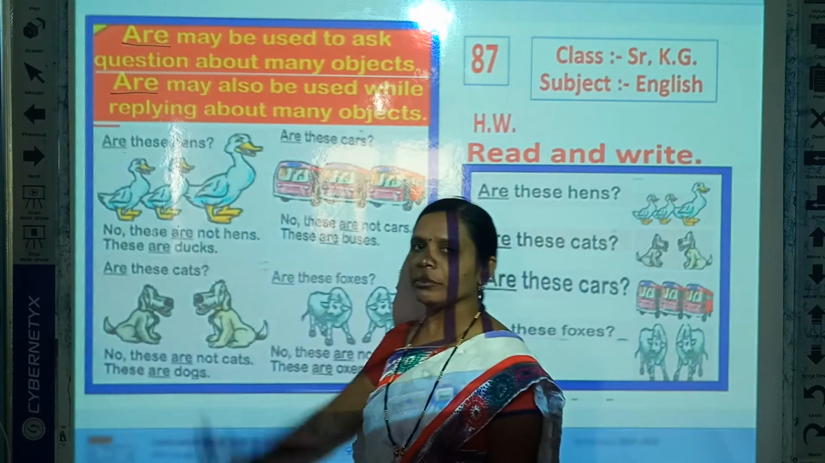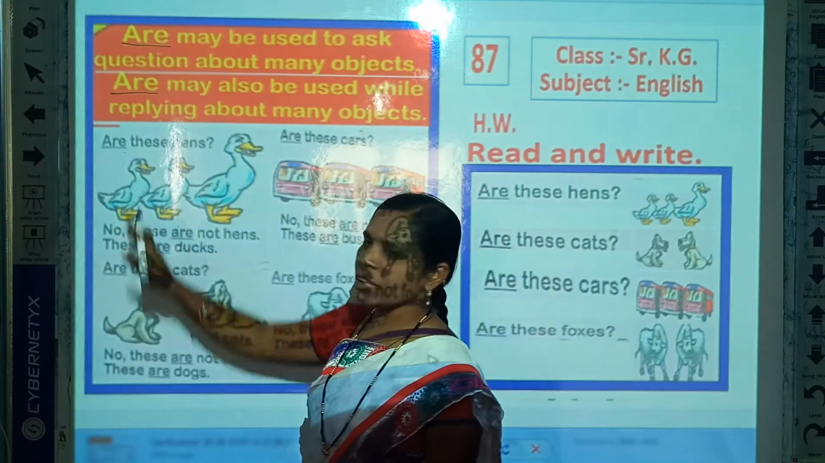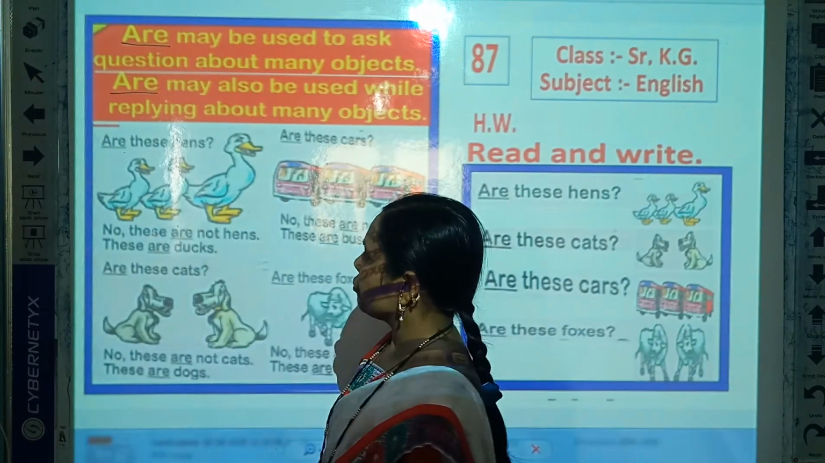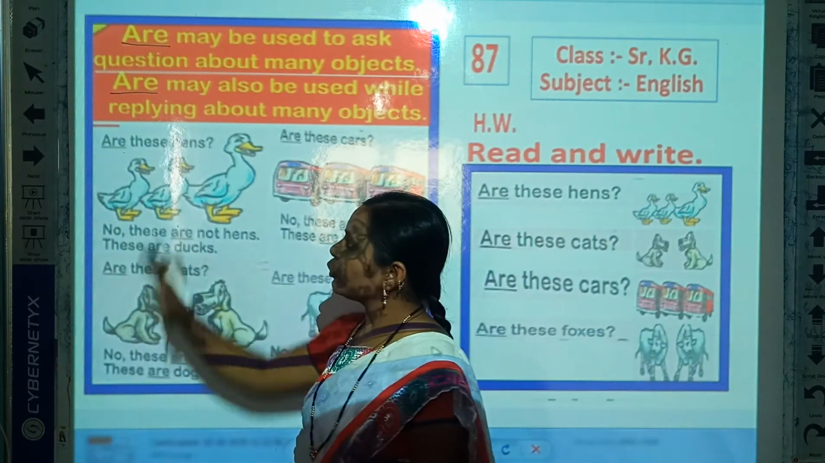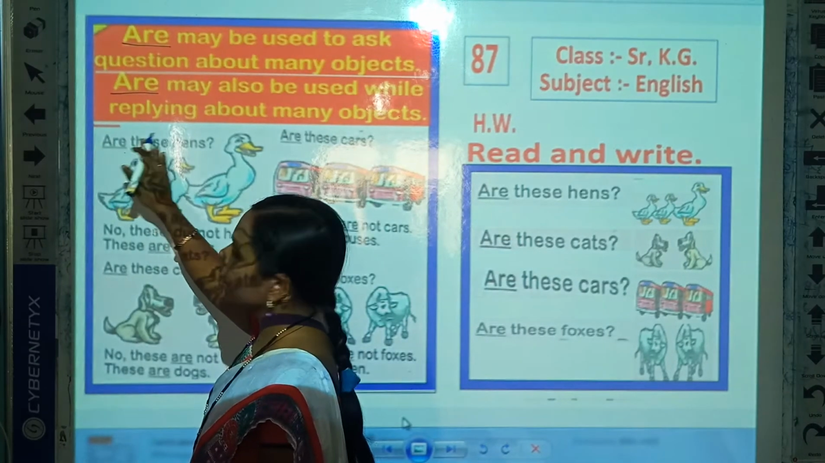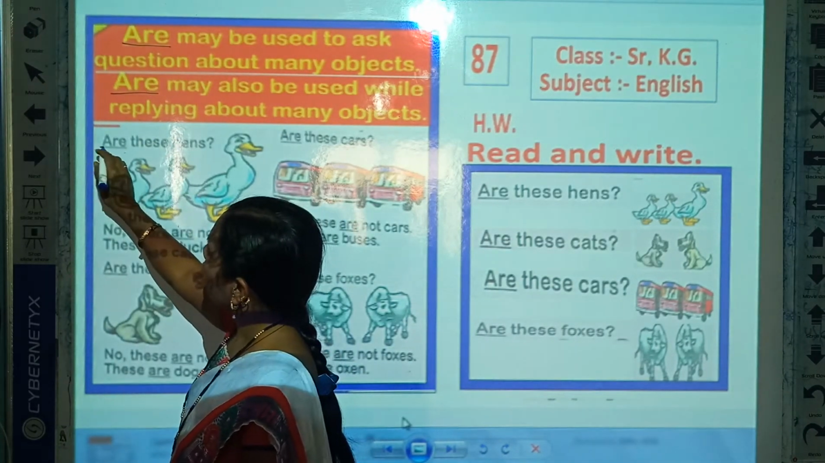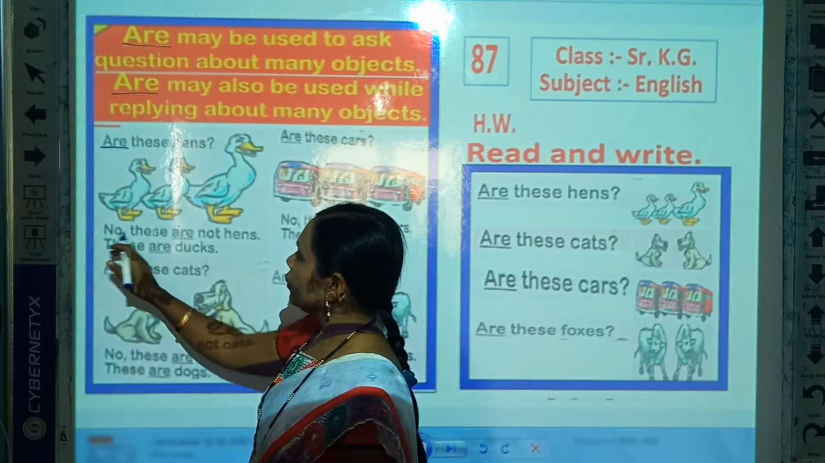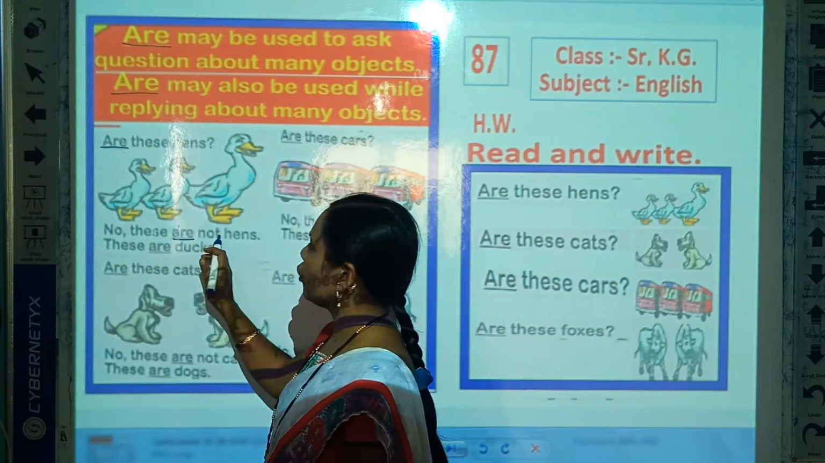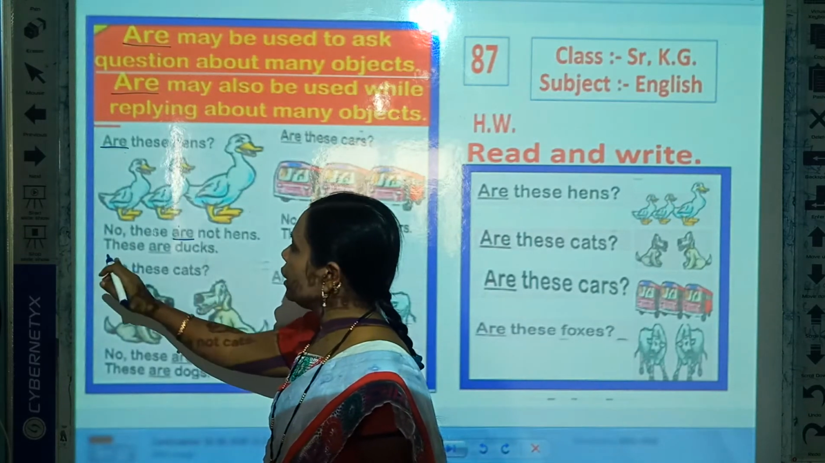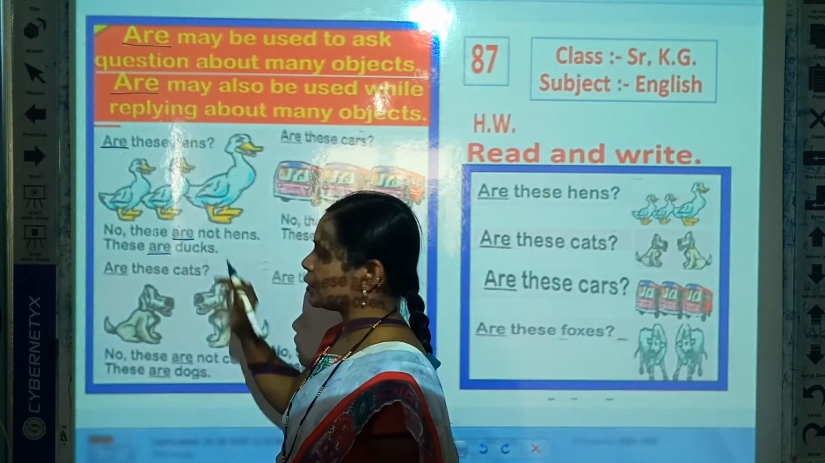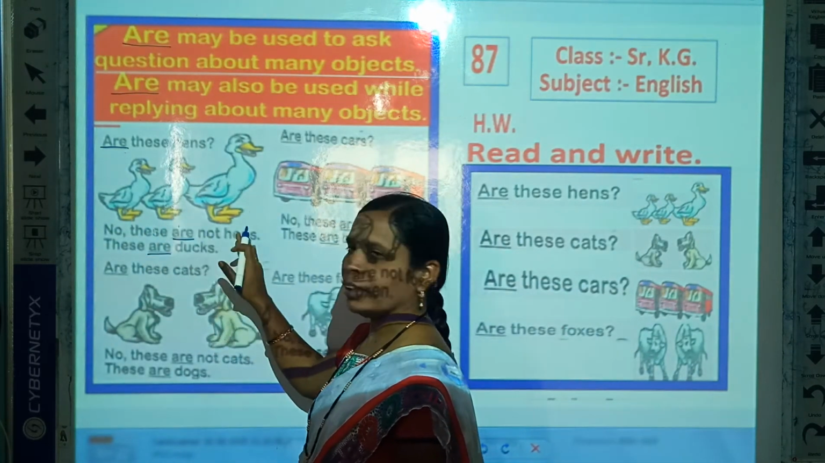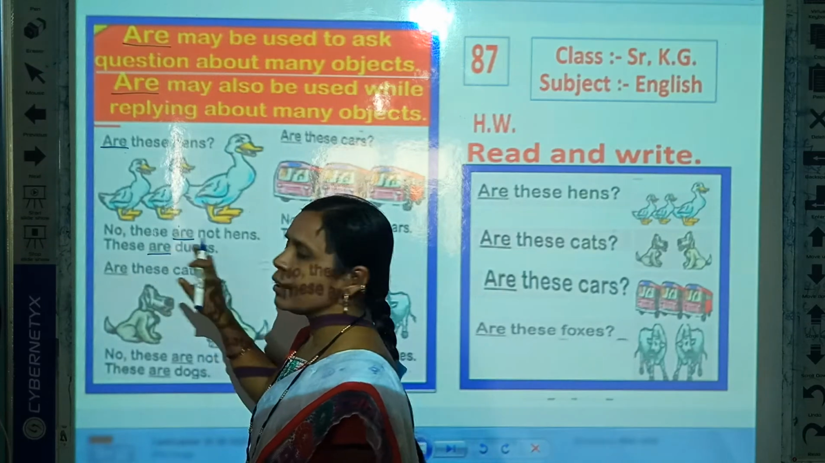Now look here. Which picture is this? Correct. This is a picture of ducks. Now read this question. Are these hens? No. These are not hens. These are ducks.